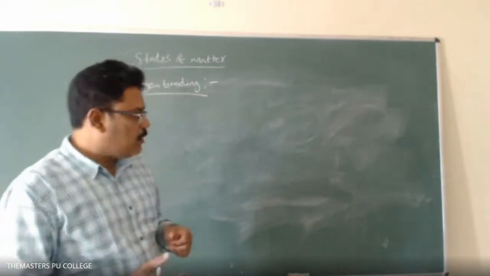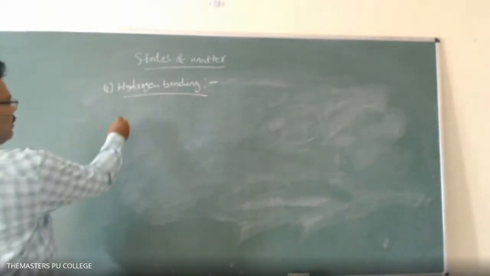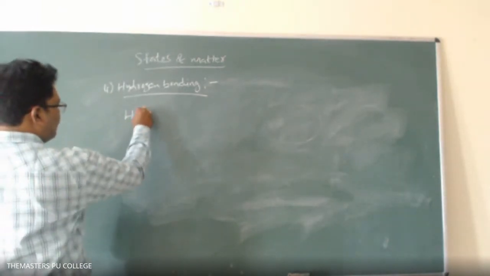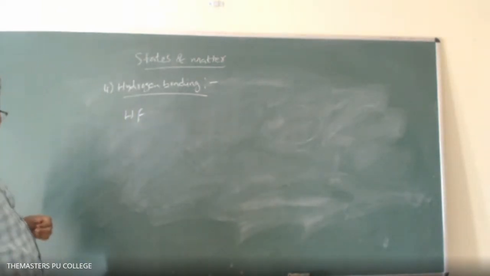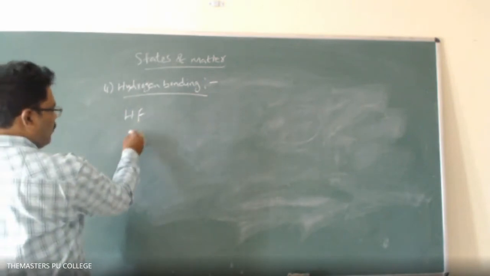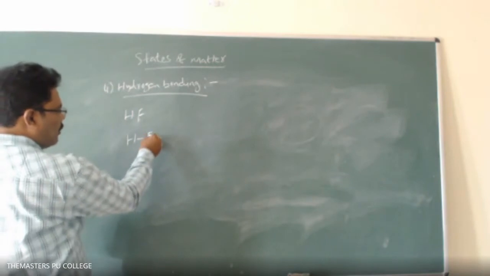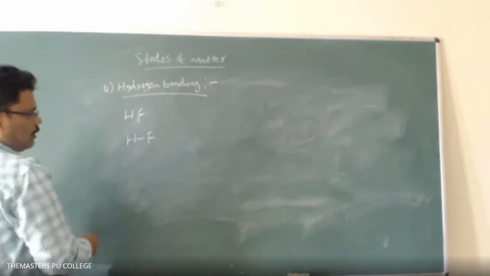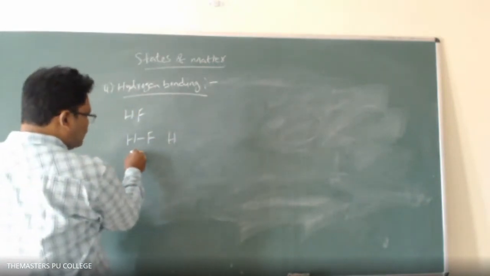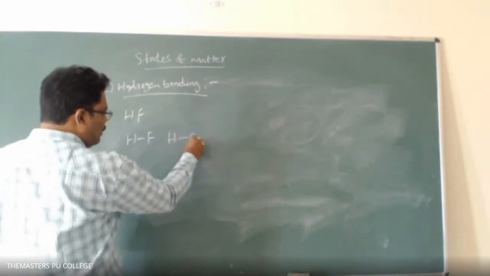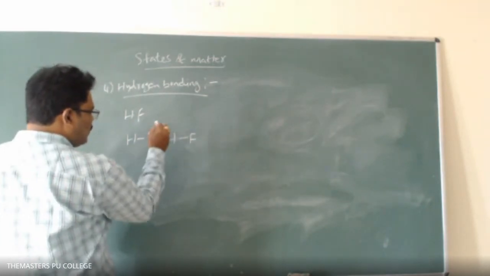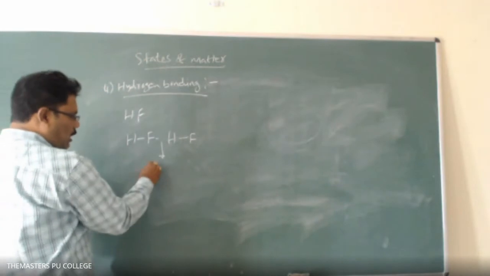For example, if you take hydrogen fluoride, the bond is present between the more electronegative atom, fluorine, of this molecule and the hydrogen atom of this molecule. This is the hydrogen bonding.